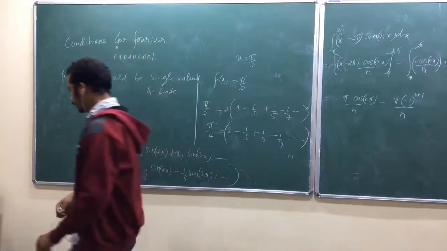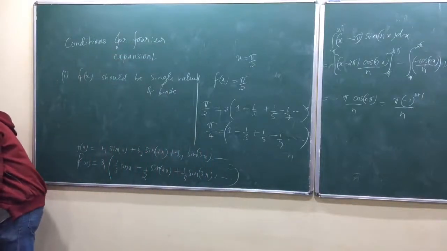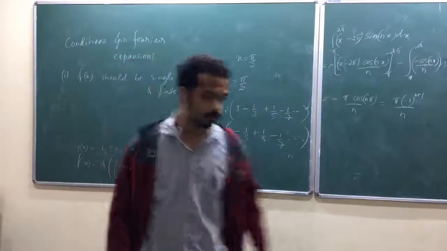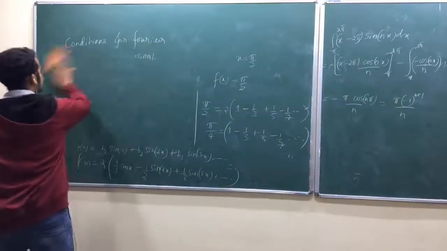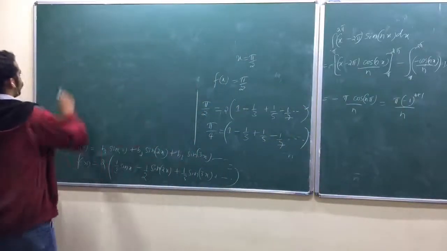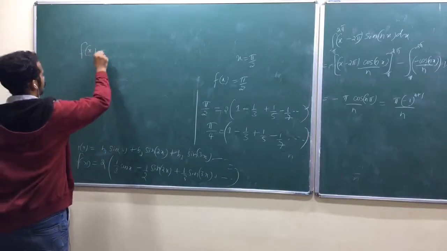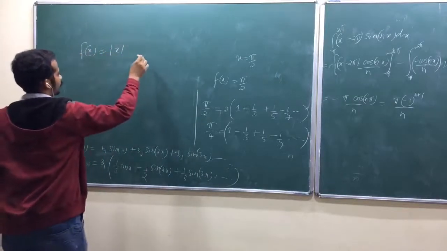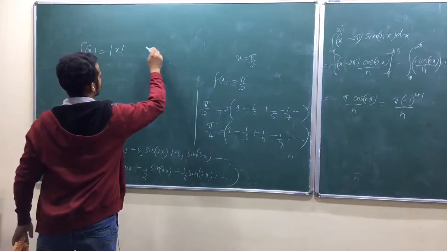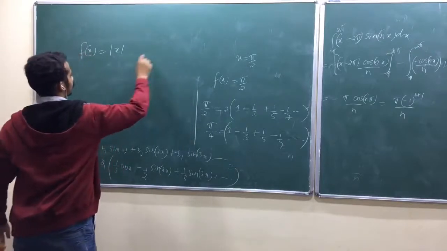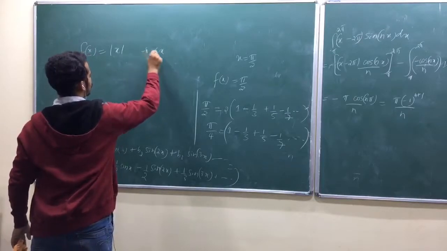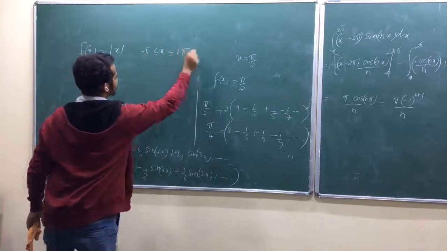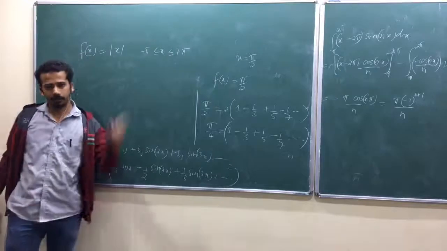So, let us do one more problem, where you should not make any mistake. That's why I'd better do this problem. Suppose I take f of x equal to mod x, when x is between minus pi to plus pi. Expand within that region.